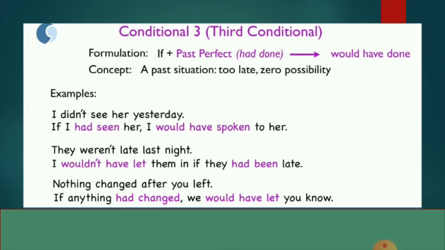The sentence will be: I wouldn't have let them in if they had been late. The third one, nothing changed after you left. The sentence will be: if anything had changed, we would have let you know. So in all the cases we have talked about a past situation which cannot be changed.